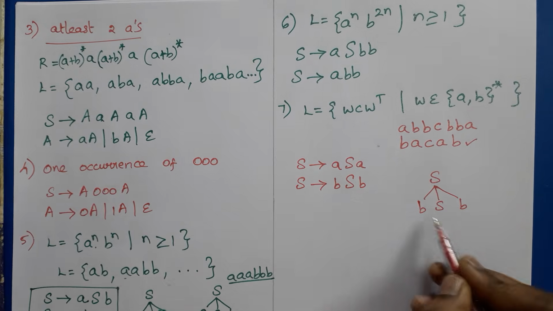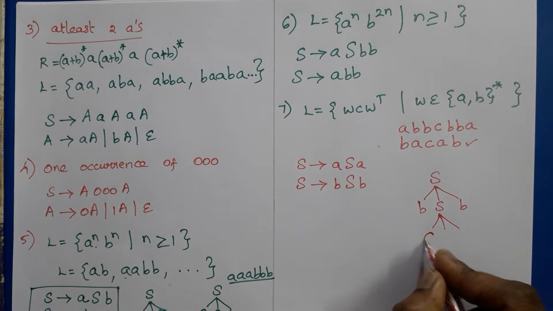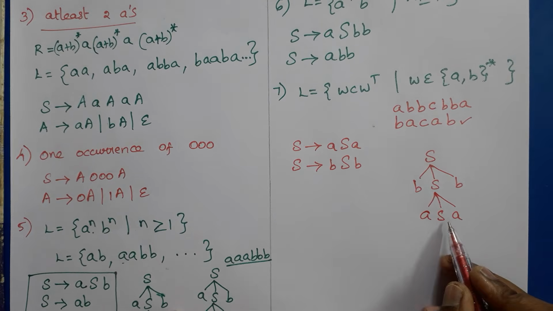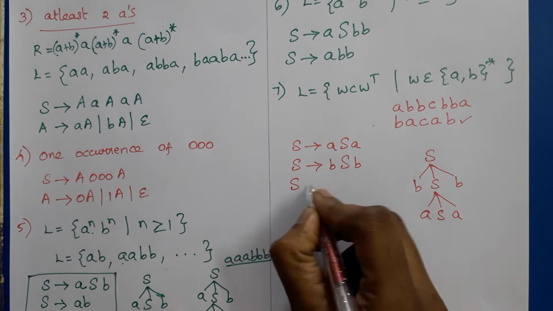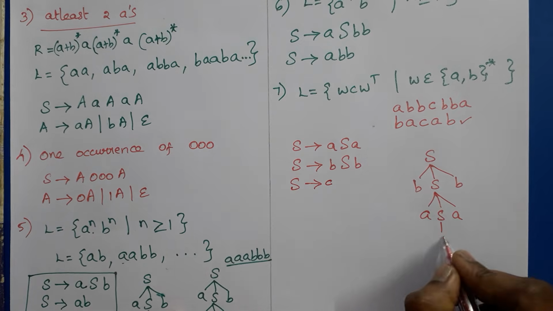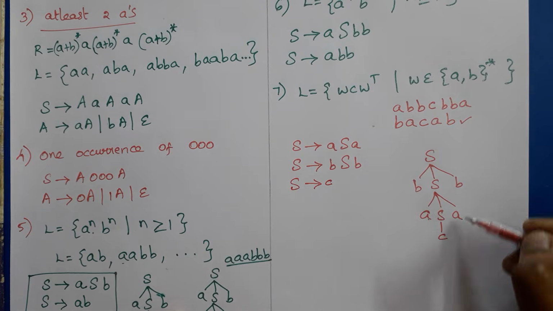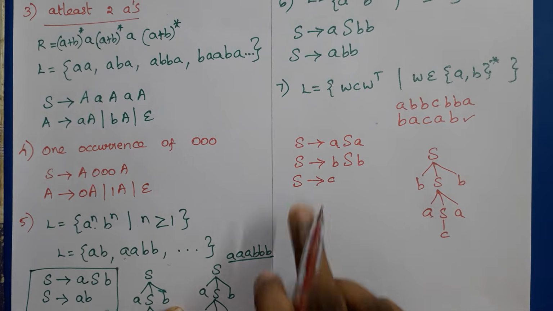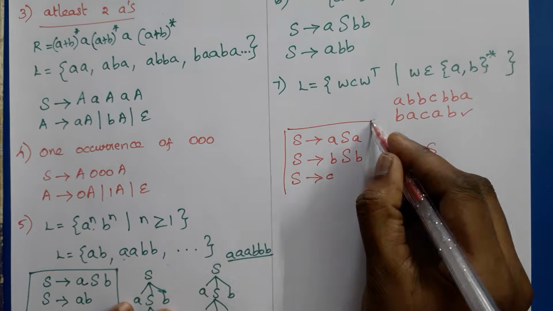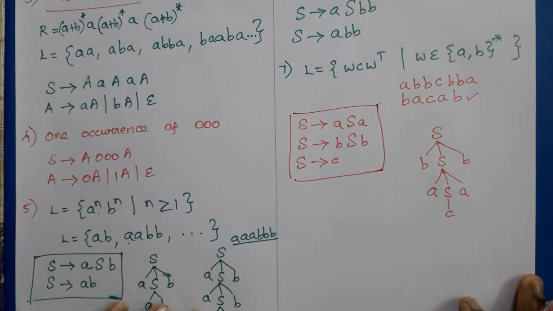Then we need A. So S must be replaced by ASA. Finally, it has to be stopped, right? So the center symbol is C. So S tends to C must be the production. Then only we can get BACAB. Similarly, we can draw for any odd length palindrome. This is the grammar for this particular problem.